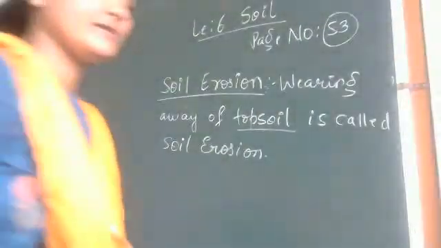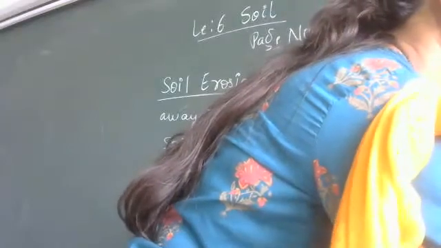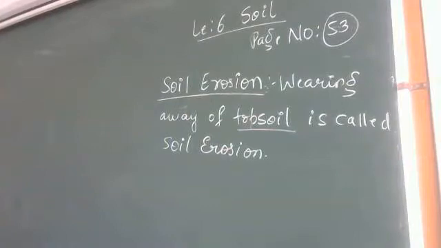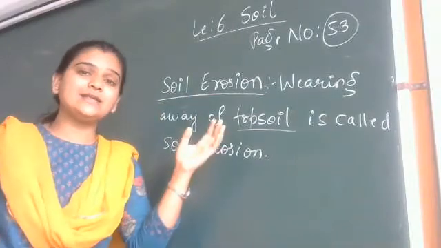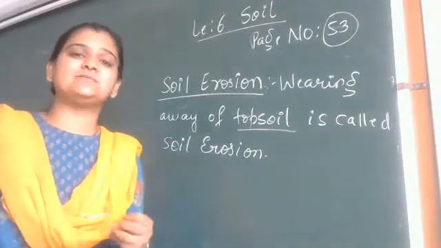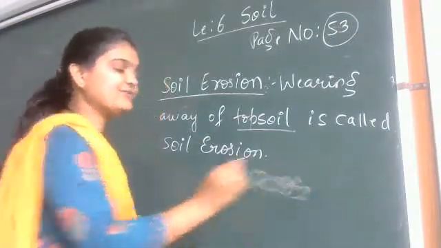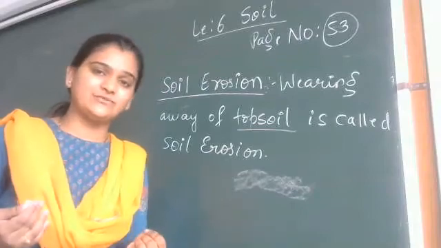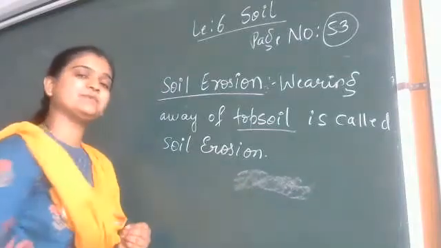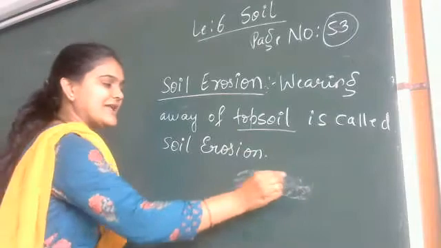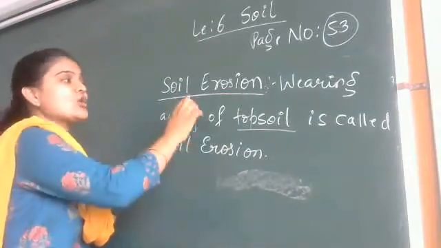Now, if you go to a particular place and observe how the land is, and after some years you go and see that due to soil erosion the shape of the land has changed, it is because the topsoil itself is getting affected by various factors. Then what will happen to the shape of the land? Obviously it will change. So the shape of the land will change due to soil erosion.